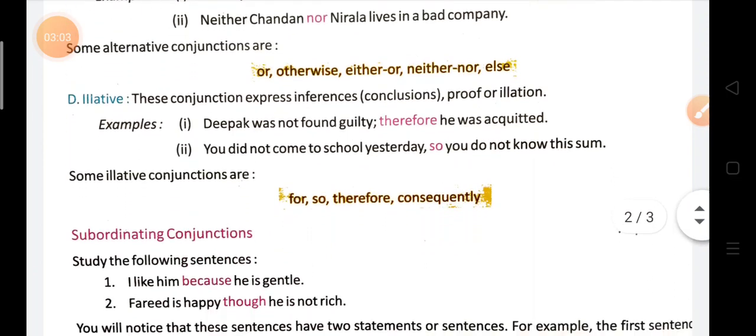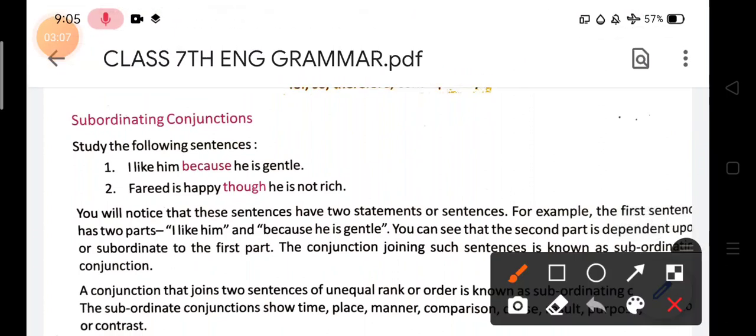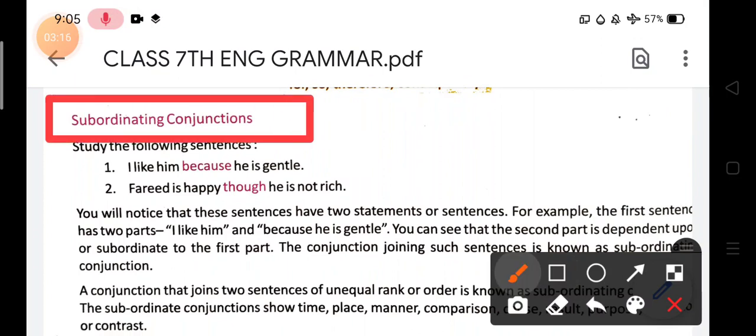So today once again I'm going to continue your class, and we will study the second type of conjunction, that is called subordinating conjunction. This is a very important point. In the previous class you studied the coordinating conjunction, and today we will study in detail the subordinating conjunction. So let's go ahead and understand what the subordinating conjunction is.